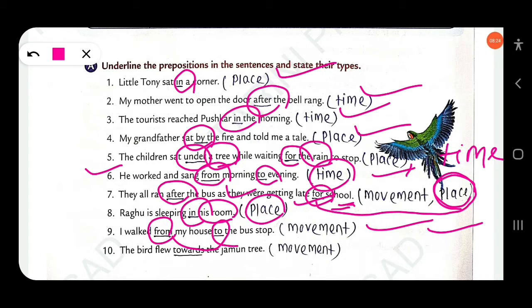Next, the bird flew towards the jamun tree. Here towards is also a preposition of movement. He walks towards the principal's office. Towards is used as a preposition of movement, moving from one place to another.